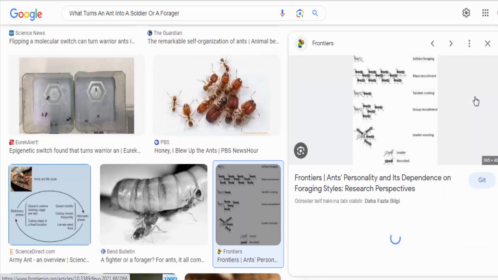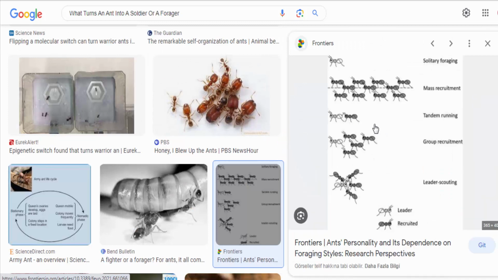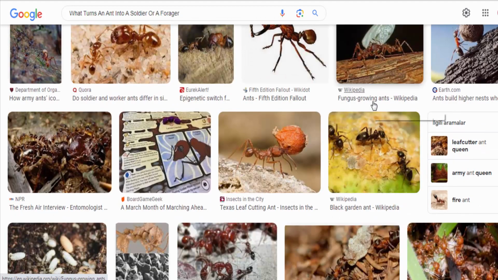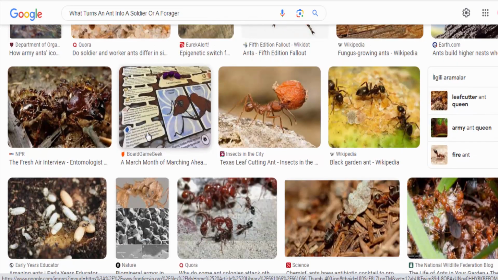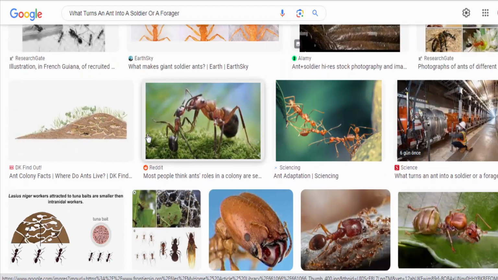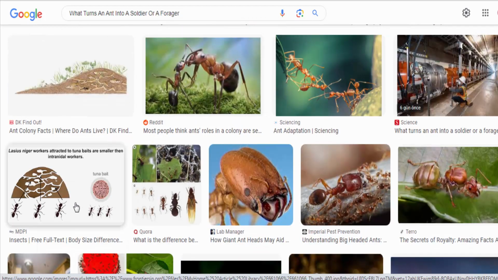What turns an ant into a soldier or a forager is a complex question that scientists are still working to understand fully. However, it is believed that a combination of genetic and environmental factors play a role. The differentiation of ants into different castes, such as soldiers or foragers, is primarily determined by a combination of genetic factors and environmental cues. Here's how it typically works.